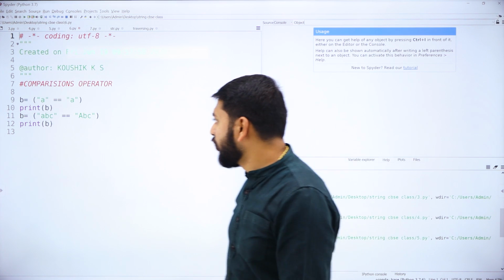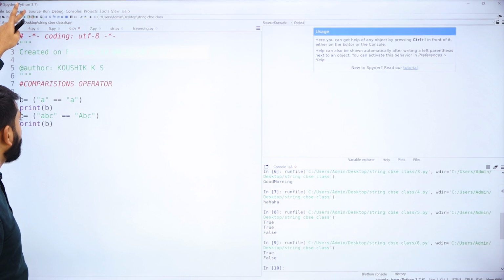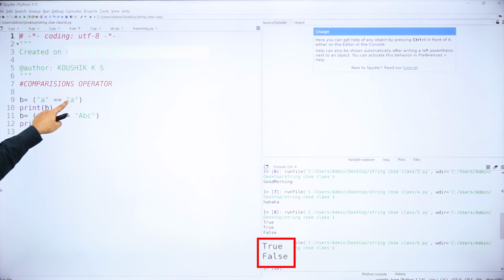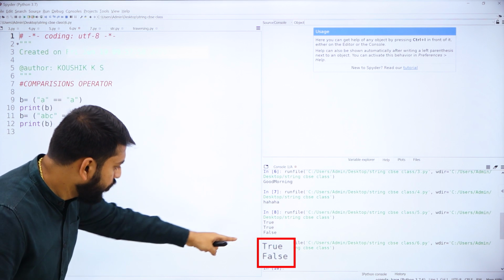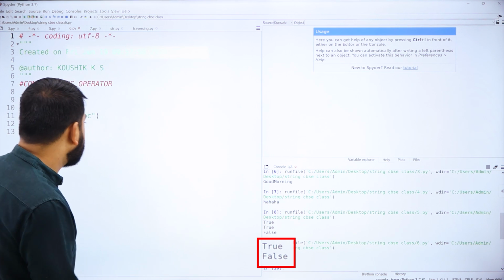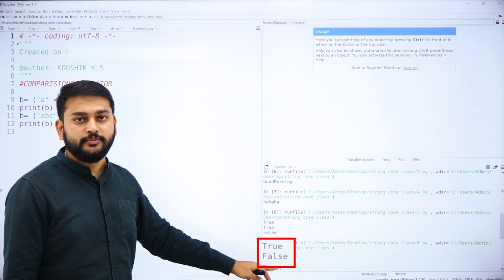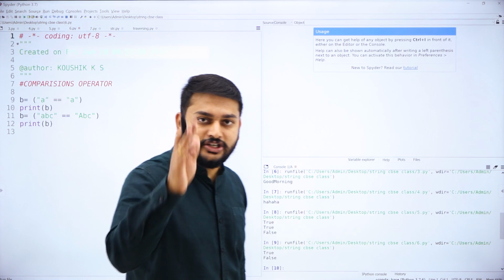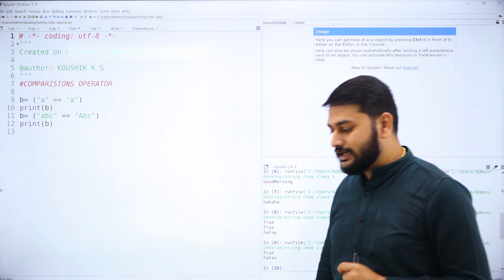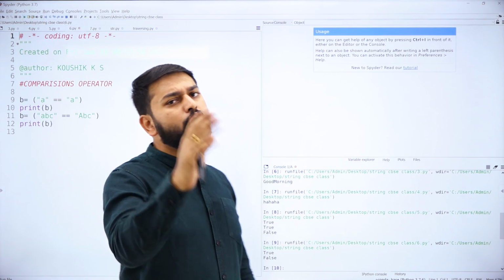If I just run this program, can you predict what my output will be? My dear students, what is the output for this? I have true and false. Sir, A is equal to A, so it is true, and the next one is ABC equal to capital ABC. Is it equal? No, it should be false. That is what you need to remember. Always it compares with respect to the case, uppercase and lowercase, and it also takes the ASCII values for the comparison.